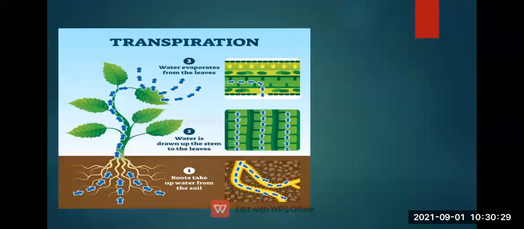See, this is transpiration. In this picture, we can see that the root takes up water from the soil, and it goes up with the help of xylem. Water is drawn up to the stem and to each and every leaf. And at the leaves, what will happen? Water evaporates from the leaves. And what we have done is tied the polythene around the leaves so that these water droplets collect over there only and do not go beyond. So this is the process called transpiration. And this transpiration which is held in this plant helps